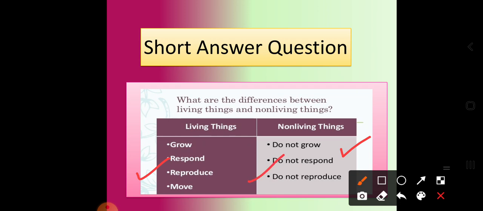Living things can move? Yes, they can move. What about non-living things, can they move? No, they cannot move. Such a question can be asked for 2 marks, so be ready for such answers, dear students.